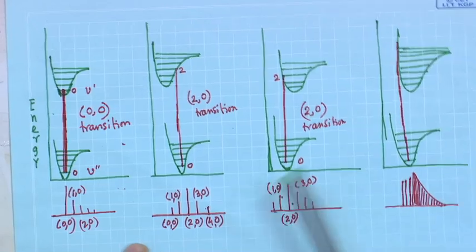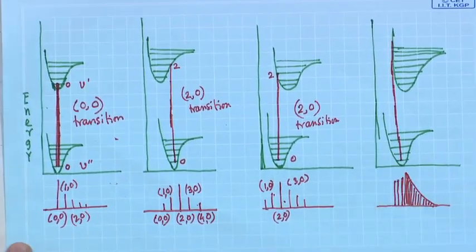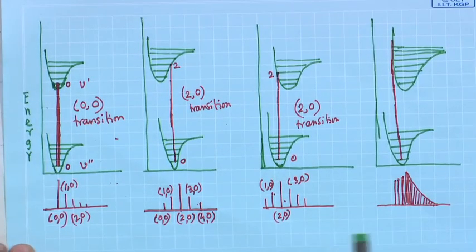Okay. So, this is the way one uses the Franck-Condon principle to explain the distribution of the intensity of the spectral lines, basically the vibrational spectral lines. That is the vibrational coarse structure of the electronic spectra.